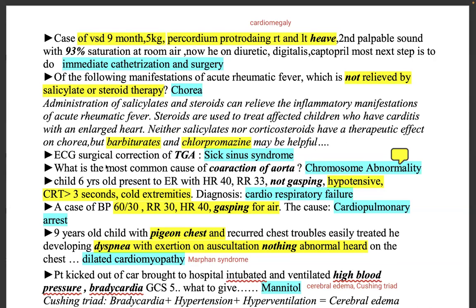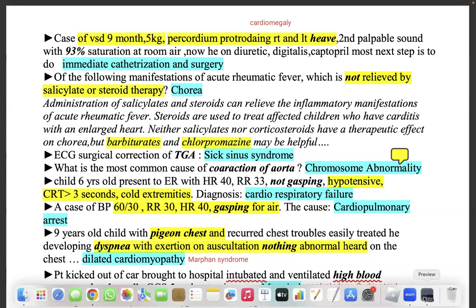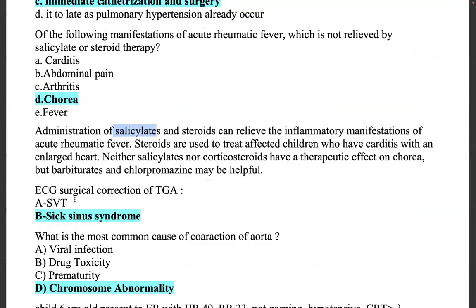Next question: ECG after surgical correction of TGA. After surgical correction of transposition of great arteries, what do you see in ECG? Sick sinus syndrome. ECG after surgical correction of TGA, you see sick sinus syndrome. But let's see what it is.